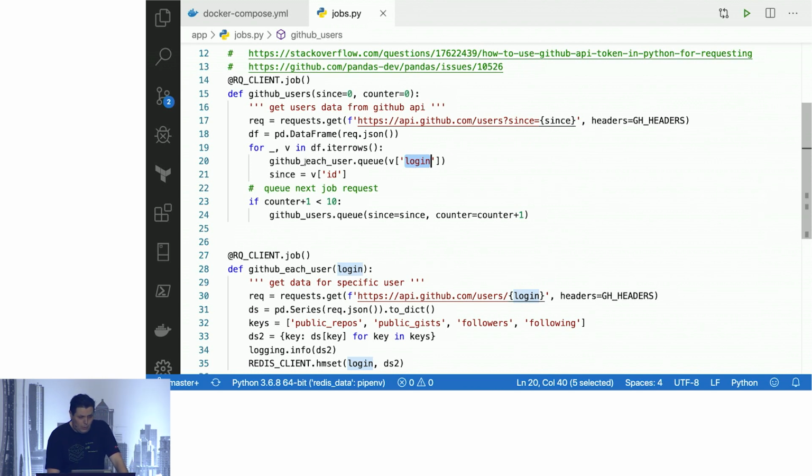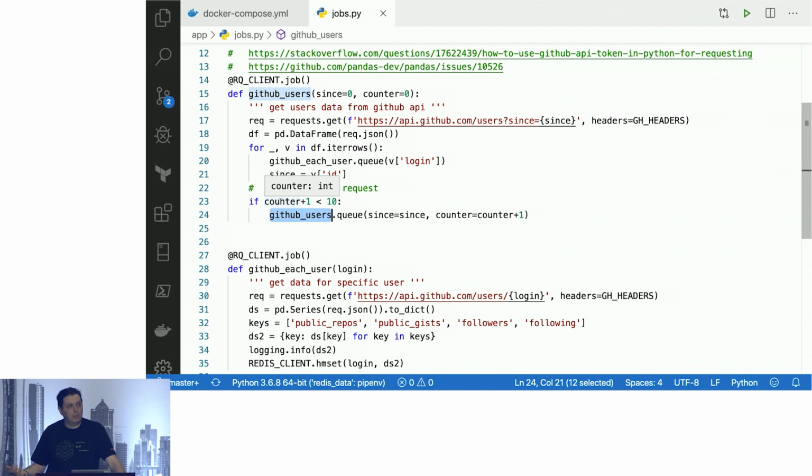So, I make a request. I queue 30 jobs to get individual users. And at the end, this job queues itself. And I have this counter, so I'm going to make 10 iterations. So I'm going to make 10 requests to the public endpoint to get users. Then each of those requests is going to queue 30 jobs to get each user, and so on. So basically, I'm making 310 different HTTP requests.